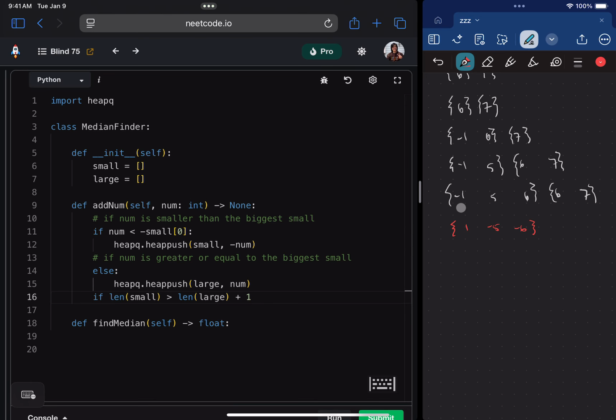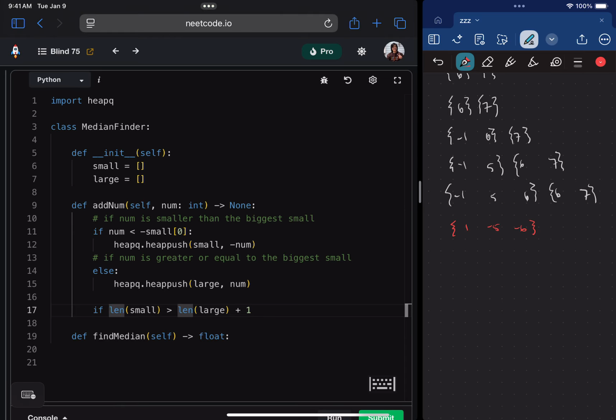But if it's more than that, like we push a number, now we have 4 here and 2 here, we have to send one of the smalls to the large, right? Specifically, we need to send the biggest small over to the large list, right? Okay, so if this scenario happens, I don't need to comment this. This is fine. So if the length of small is greater than the length of large plus 1, then send the biggest small to the large heap.